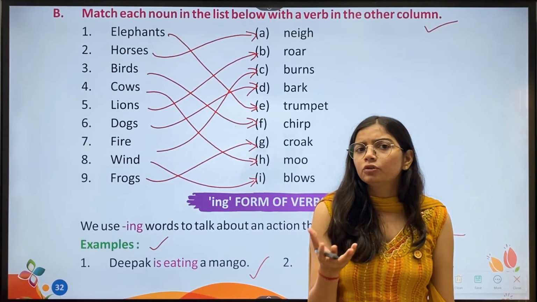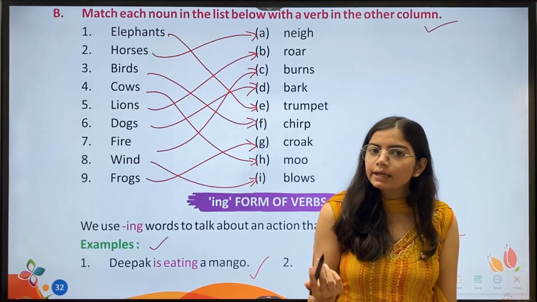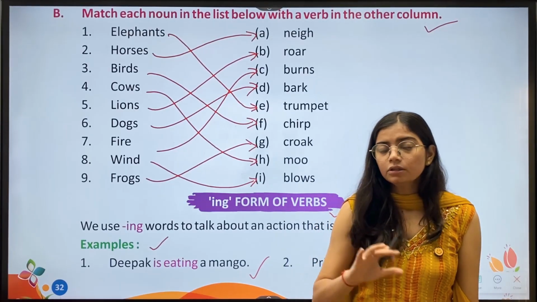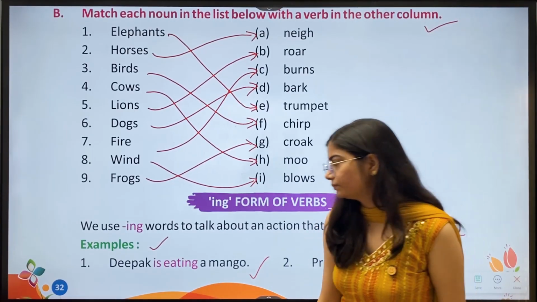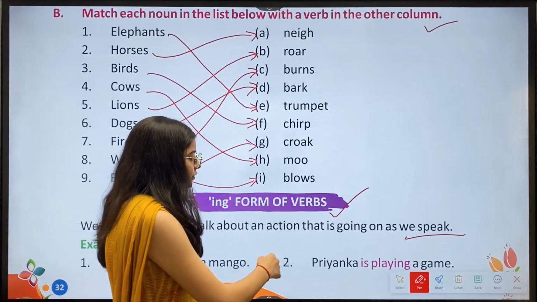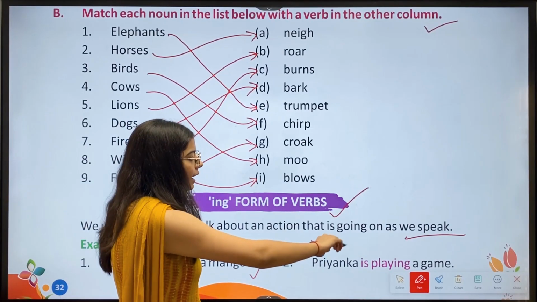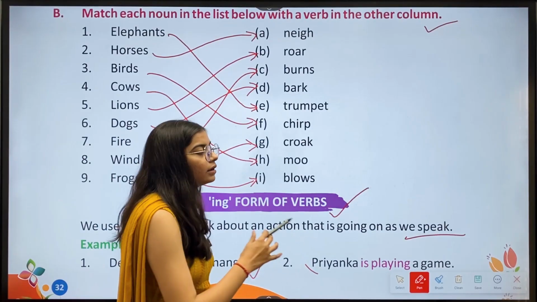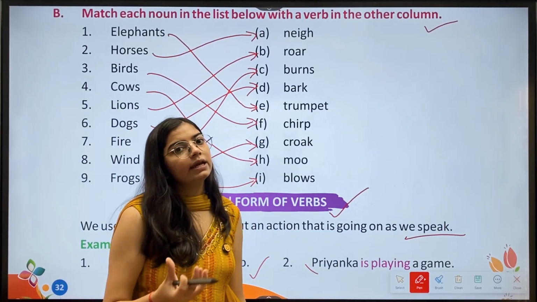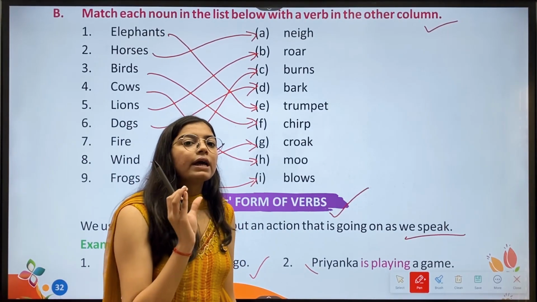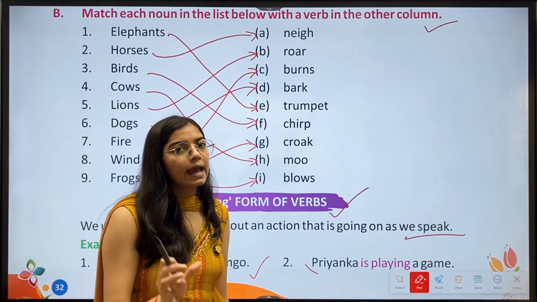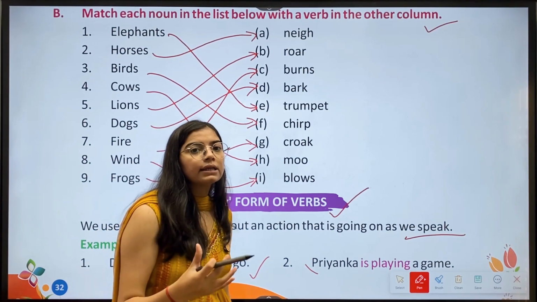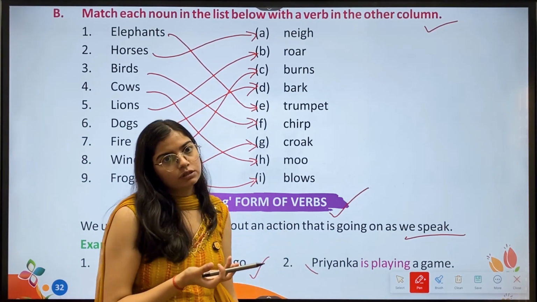And for you, I can tell you are studying. Okay, so this is the example. Then we have another example. Second, Priyanka is playing a game. Priyanka एक गेम खेल रही है. When we have the ending रही है, रहा है, that's how ing sounds.